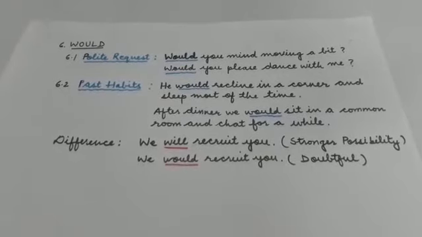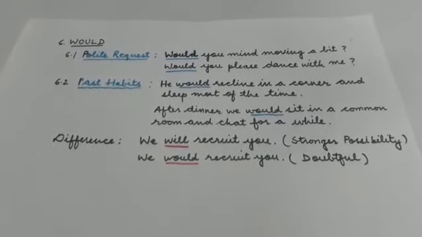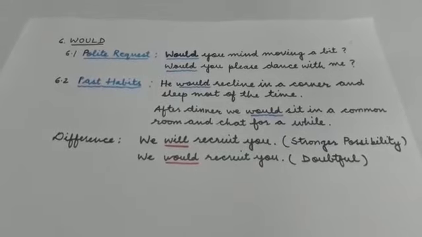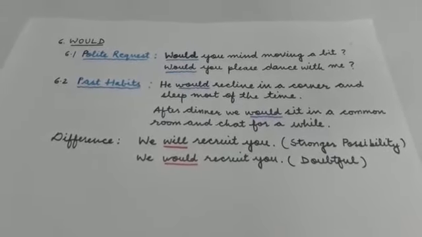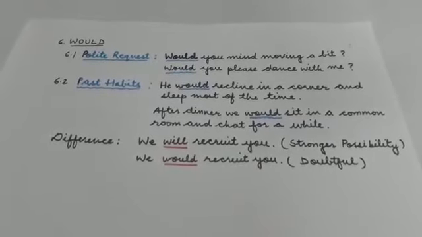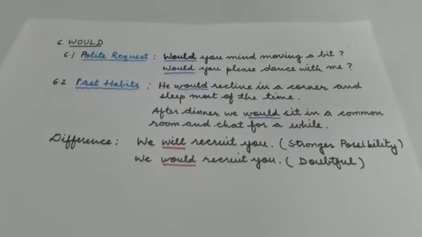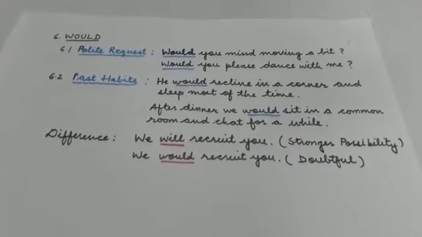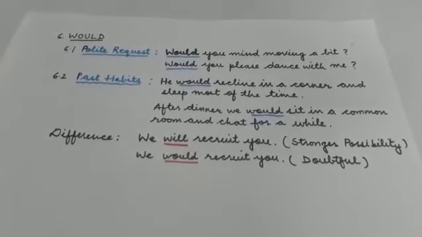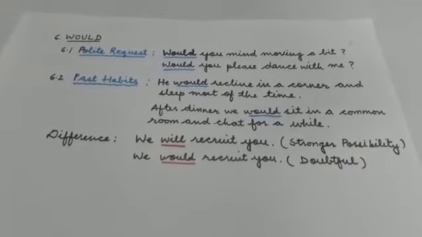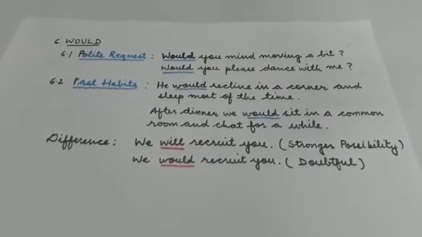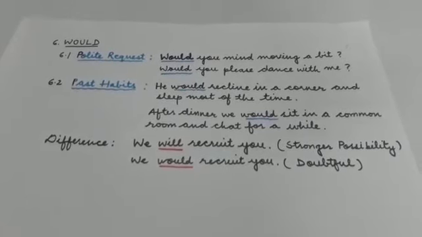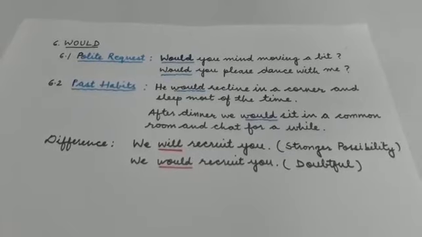Okay, now let's have a look at another notion expressed by would, that is past habit. Would can be used to talk about past events that happened often or always. For example, he would recline in a corner and sleep most of the time. After dinner, we would sit in a common room and chat for a while. By past habit, we mean a habit that existed in the past and is not there anymore.